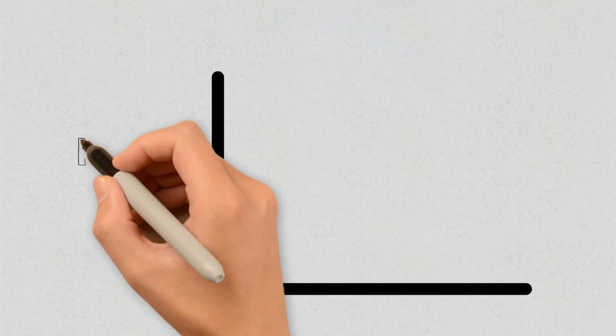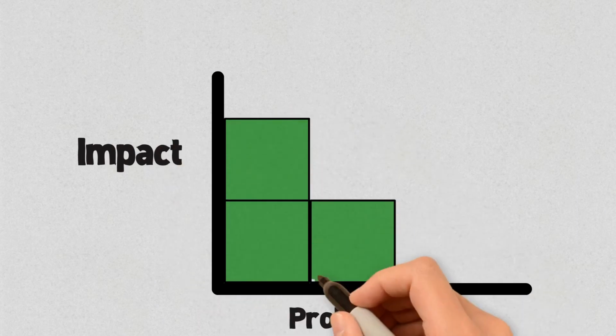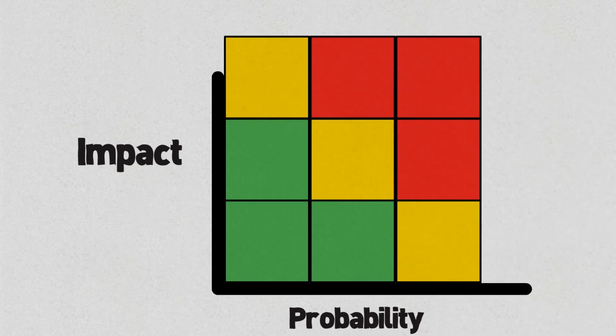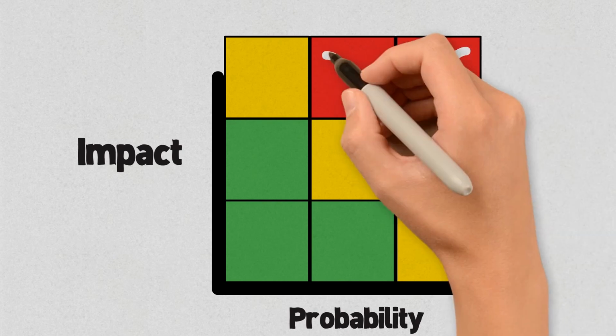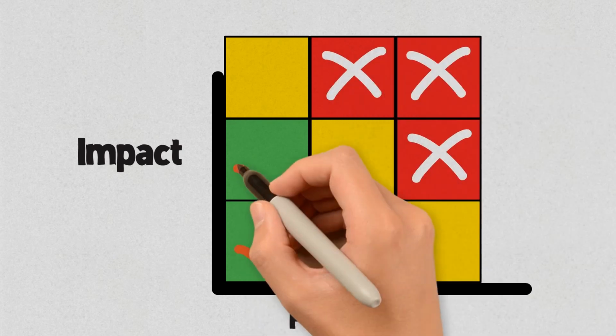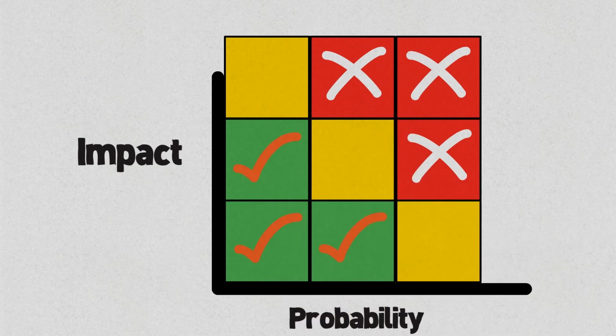First, let's look at two graphs, and then we'll play a game. The first graph shows the impact of an event and the probability of it occurring. When we have to take risks, we generally want to avoid dangerous events with a high probability of happening and an extremely negative impact. However, we should be more inclined to take risks with a low probability of occurring and, even if they did, would have a limited impact.